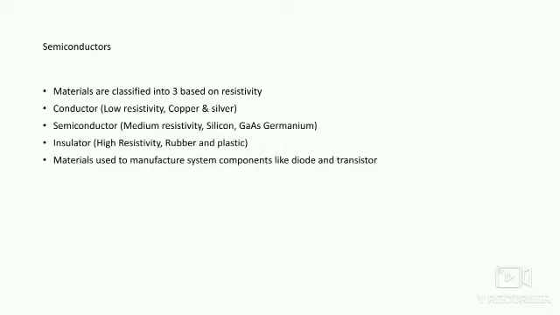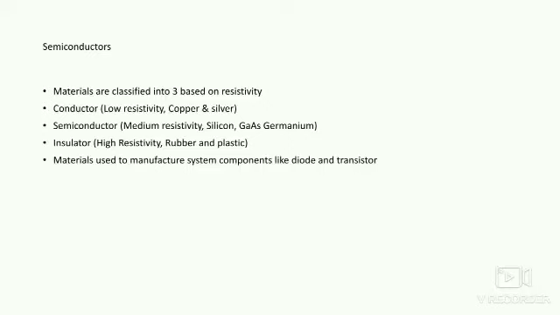Semiconductors are materials that are classified based on resistivity or conductivity. Generally, the materials are classified into three based on resistivity. They are conductor, semiconductor, insulator. Conductors have low resistivity and the examples are copper and silver. Generally, metals are regarded as good conductors.